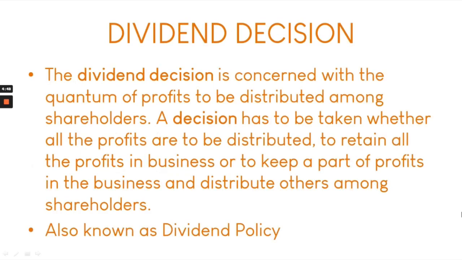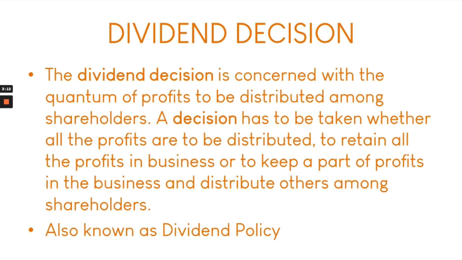The dividend decision, also known as the dividend policy, is concerned with the amount of profits that are to be distributed among the business's shareholders. It decides how much of the profit will be distributed to the shareholders, how much will be retained for the business to use on their future endeavors. Because of the factor of the retained earnings, it actually makes dividend decisions partly influenced by financing decisions, since financing decisions are made up of what we call an internal finance, and dividend decisions uses retained earnings, which is part of that.